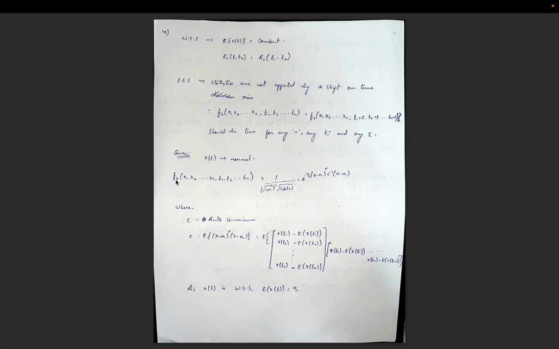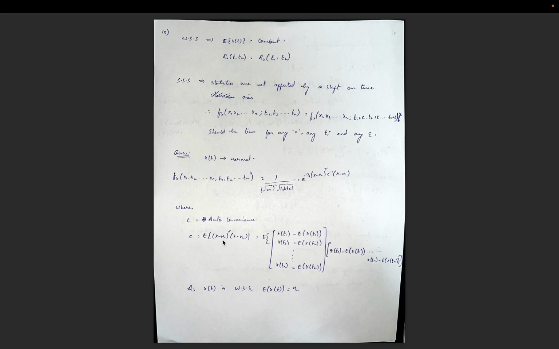So we can write the density function f_x of x1, x2, and so on xn, at t1, t2, and so on tn, is equal to 1 by root 2 pi whole power n times square root of det C, times e power minus half into (x minus eta) transpose C inverse (x minus eta), where C is the autocovariance, expressed as the expectation of (x minus eta) into (x minus eta) transpose, where eta is the mean of the process x.